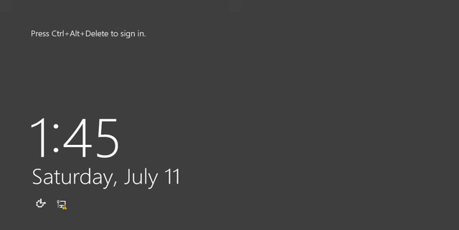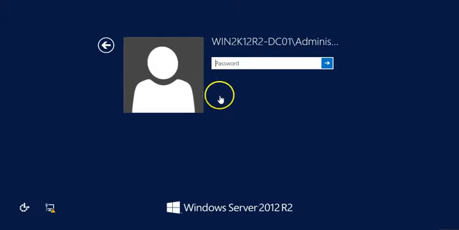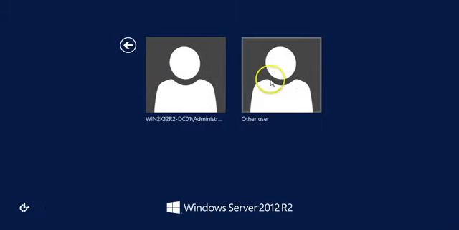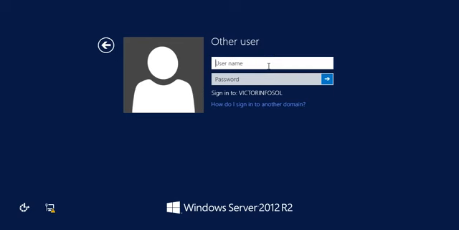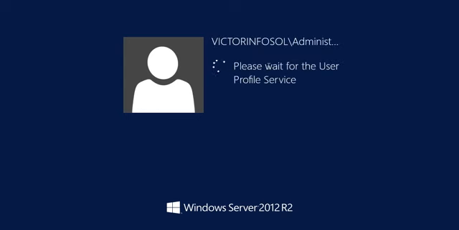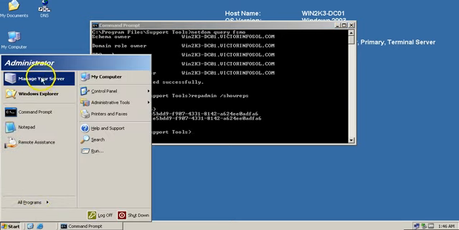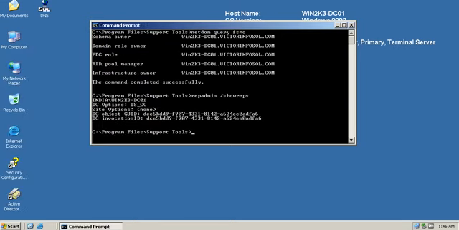So server restarted. I'm going to log in to this server now with the Active Directory administrator account, and I am going to type my domain name and my administrator account, that is administrator, and going to type the password for that. And now you can verify I am logged in with the administrator account of the Victor Infosol that I am using on my Windows Server 2003 machine as well.